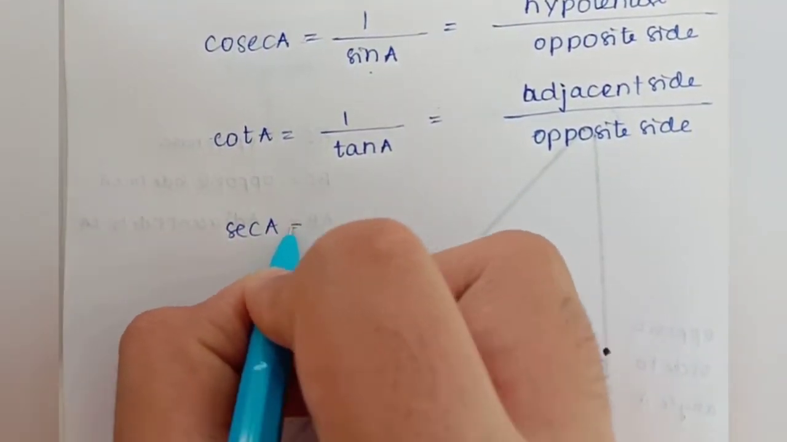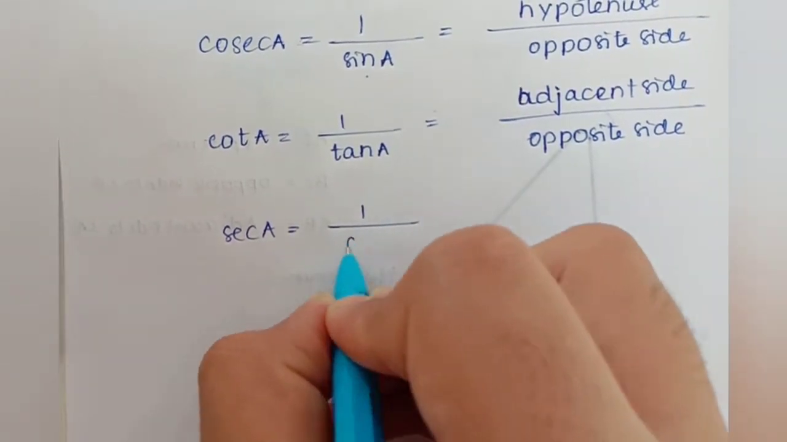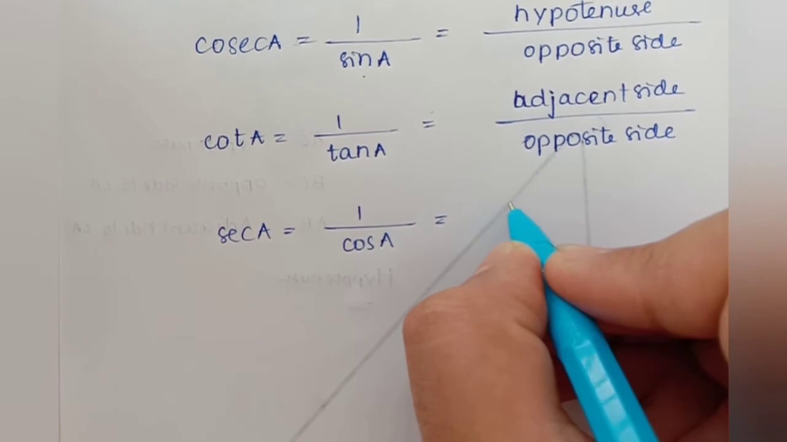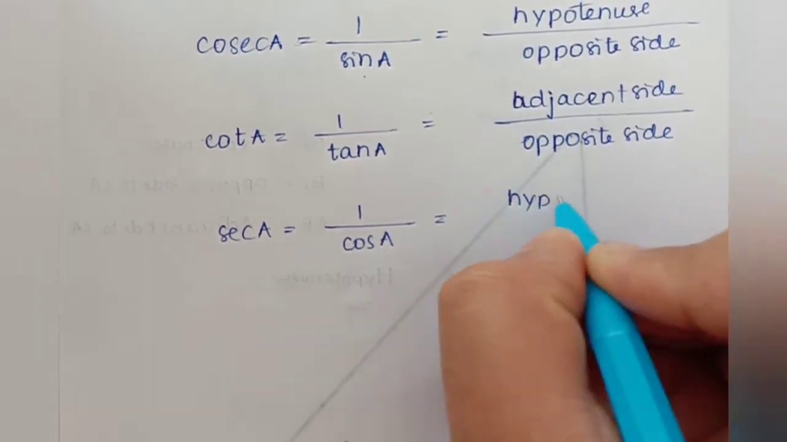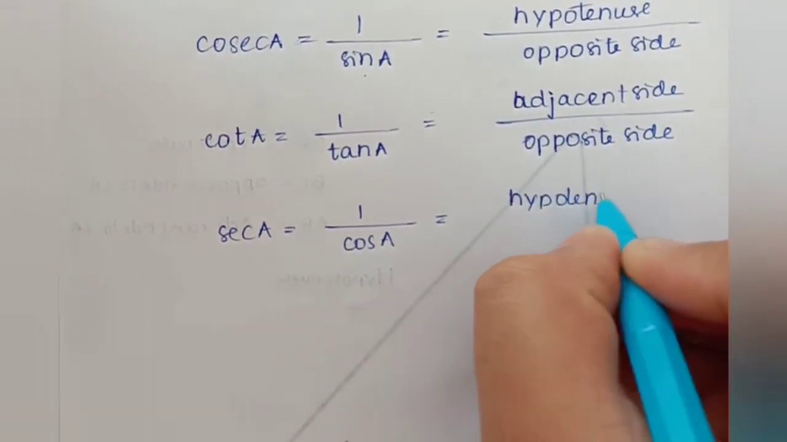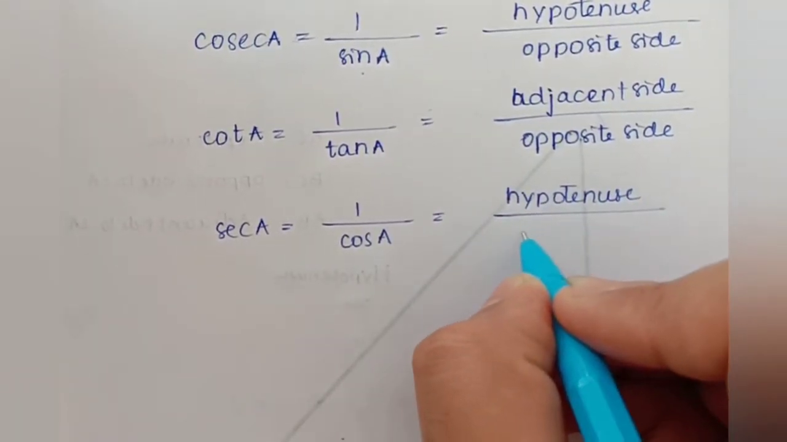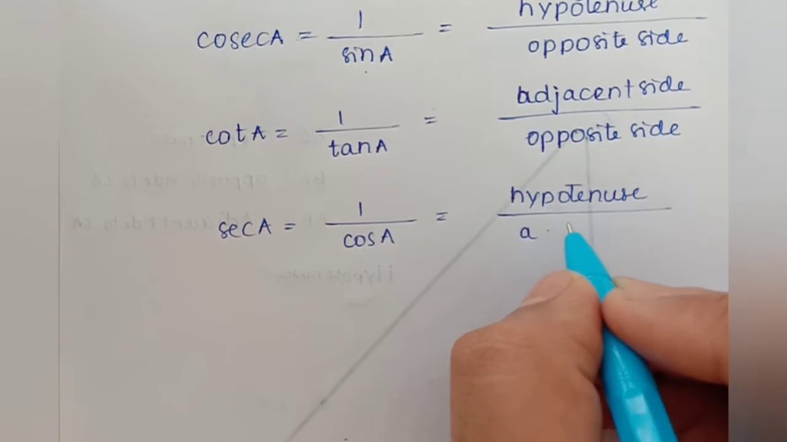Secant A is equal to the reciprocal of cos A, which can be written as hypotenuse by adjacent side.